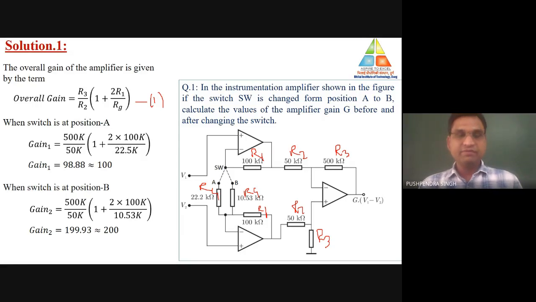So these are the different resistors connected in the instrumentation amplifier. Now I think that would be clear to you. Now you may easily calculate the solution of this particular question.